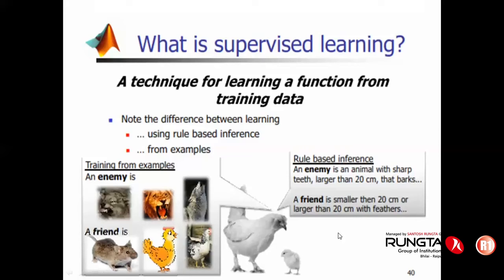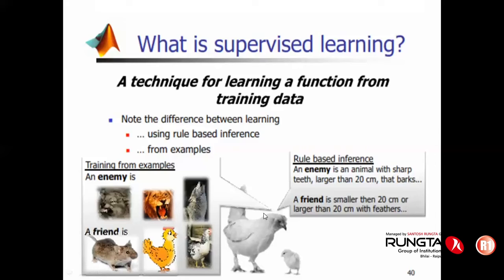Does it mean that when this creature is approaching, the small fellow is going to have a tape and say, wait, let me measure it and then I will put a tagline, this is your friend or your enemy? I don't think so. Thumb rule will play an important role over here. Same is the case with machine learning.